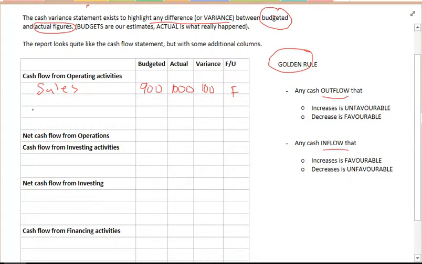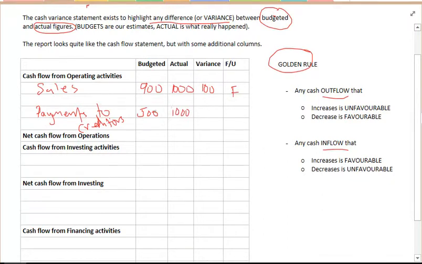An example of an outflow could be payments to creditors. So how much money we're paying back to our creditors in the period. We could have, for example, said we were going to pay $500 back in our budget, when actually we paid $1,000 back.